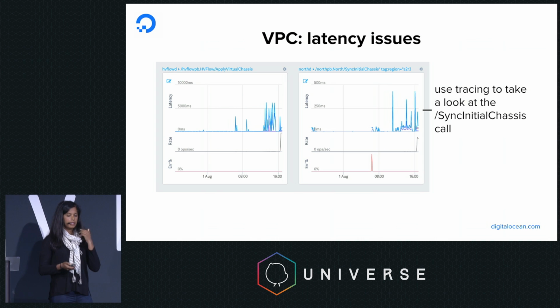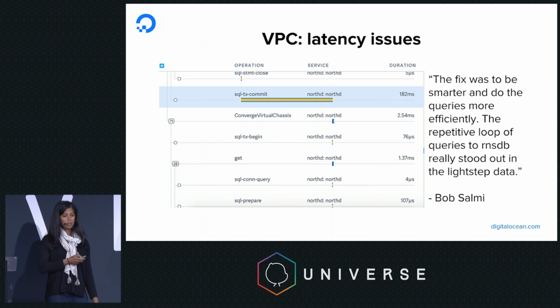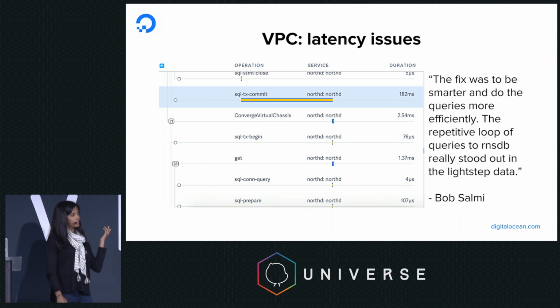We ended up looking at the sync initial chassis call in particular, but noticed that we were load testing so quickly that some of our spans, our timed operations, were being dropped, so we couldn't assemble a full trace. So we had to slow the load tester down a little bit. We did, and we were able to assemble a full trace, and as this quote from my colleague illustrates, we had an issue with MySQL, or rather just terrible queries to MySQL. So we fixed the queries and were able to improve our latency.